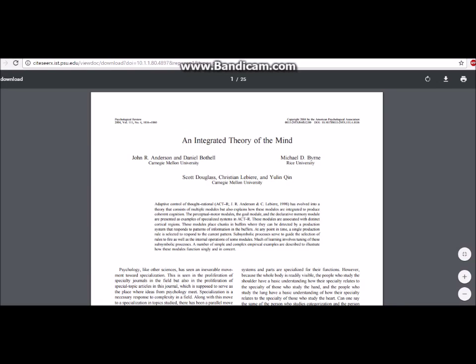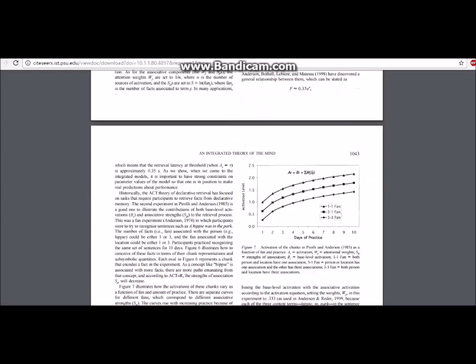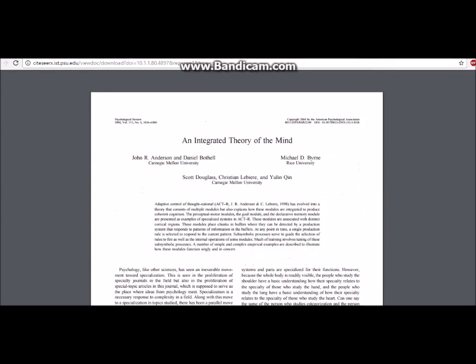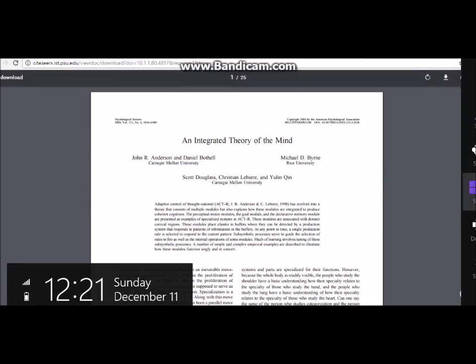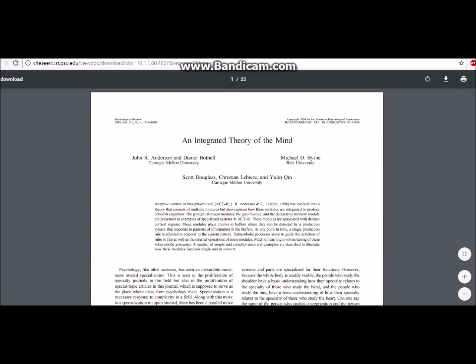And here we are. You are getting the entire article right there. Now, of course, this does not apply to all articles that show up on Google Scholar, but it is a method and a little trick that not many know.